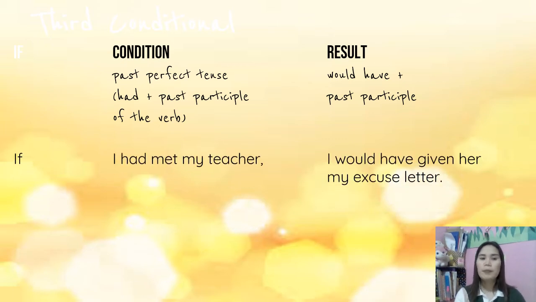Okay, so first, if I had met my teacher, I would have given her my excuse letter. But the problem is, he or she did not meet the teacher. That's why he did not give her the excuse letter. So it is a regret, and this is impossible to happen. So there is no possibility that this condition will happen.